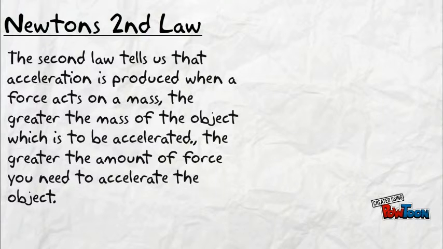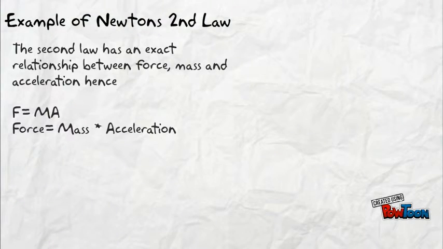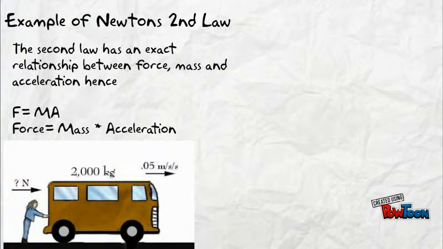Second law. The second law tells us that acceleration is produced when a force acts on a mass. The greater the mass of the object which is to be accelerated, the greater the amount of force we will need to accelerate the object. The second law has an exact relationship between force, mass and acceleration. Hence, force equals mass times acceleration.